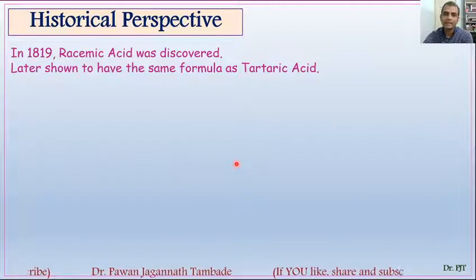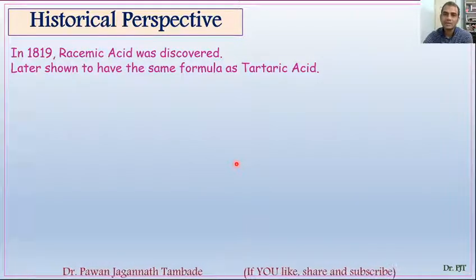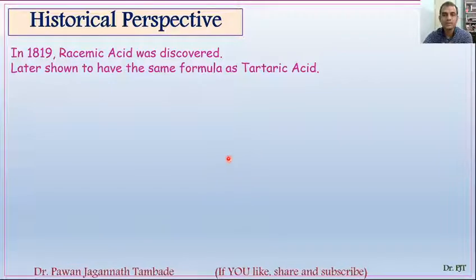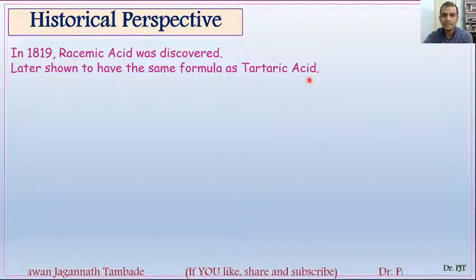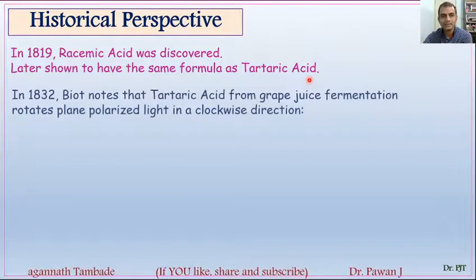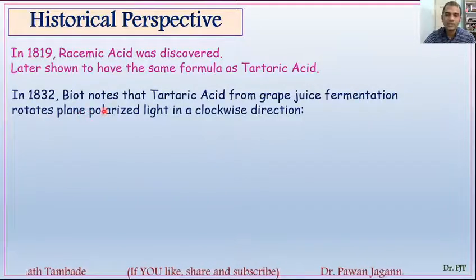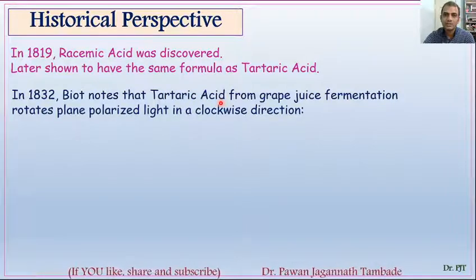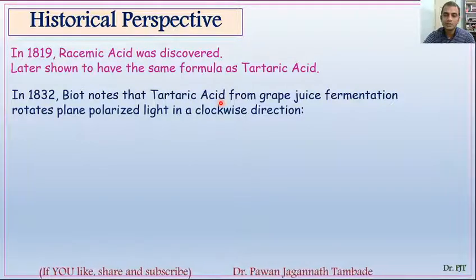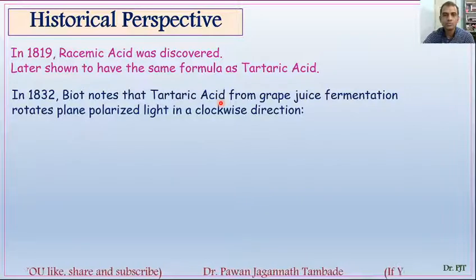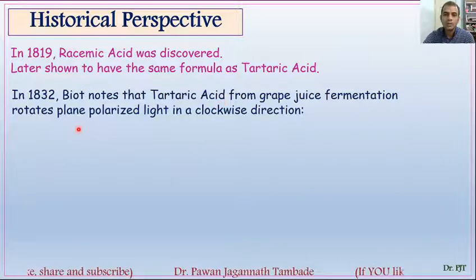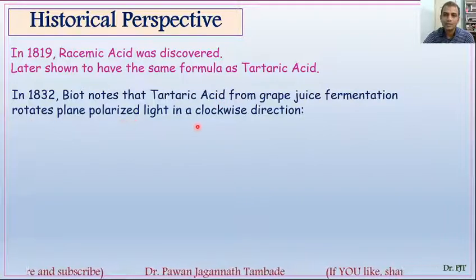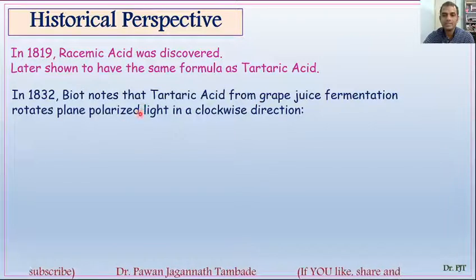In 1819, racemic acid was discovered, and later on it was observed that it has the same formula as that of tartaric acid. Later on, in 1832, Biot noted that tartaric acid, which is isolated from the grape juice fermentation process, rotates plane polarized light in a clockwise direction. That is, it is dextrorotatory.